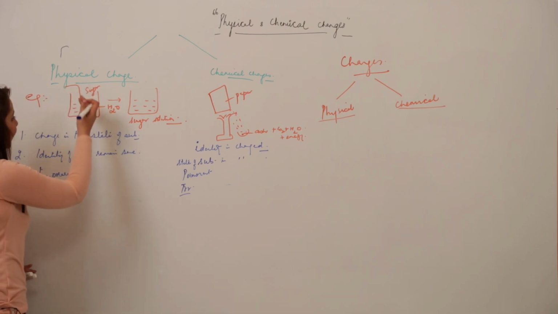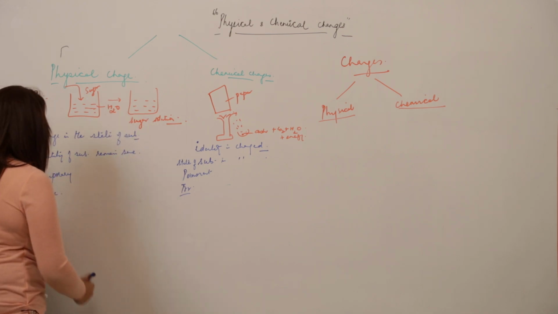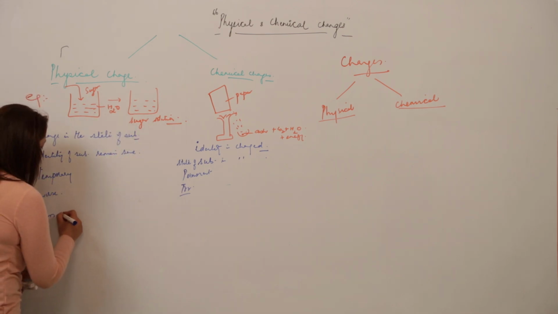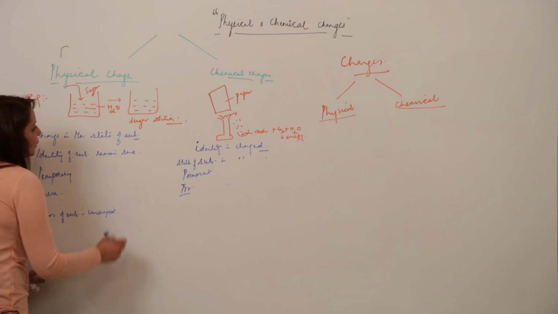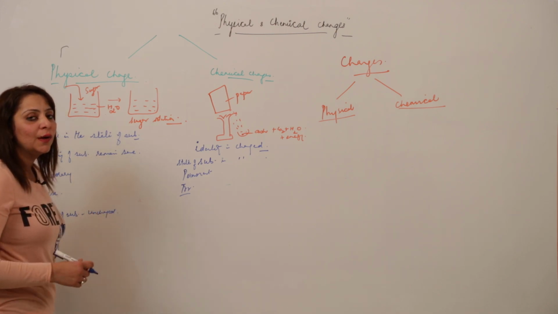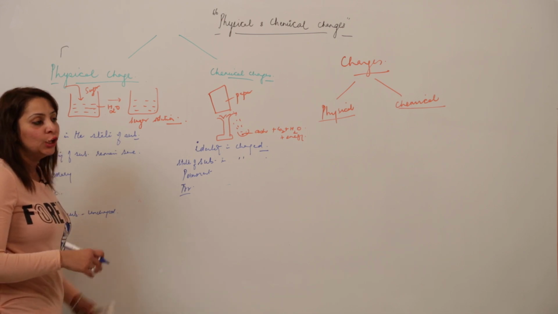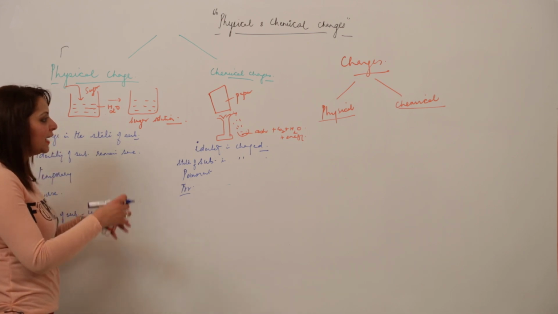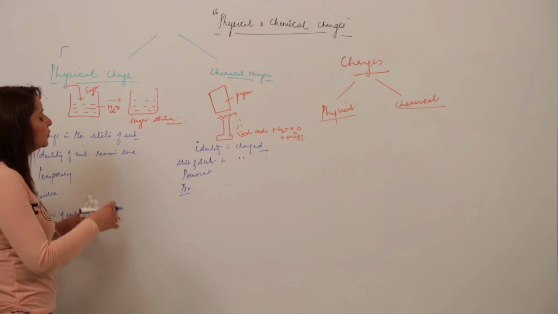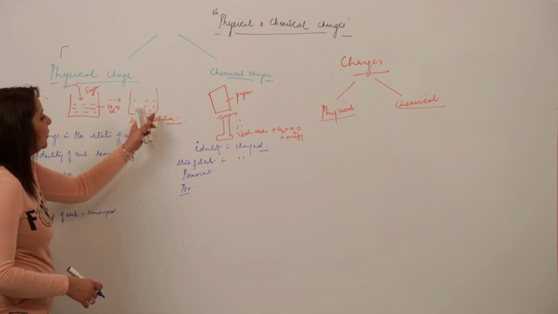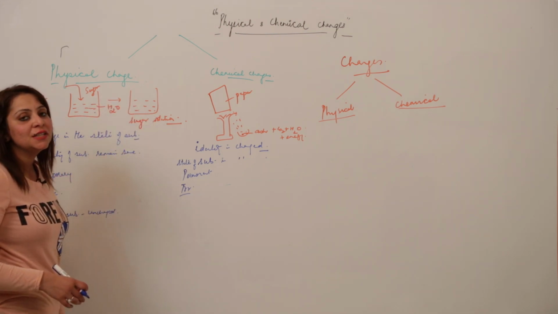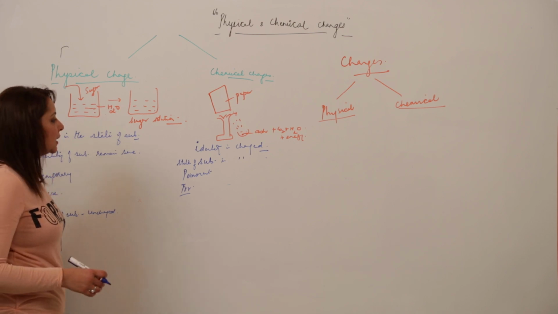Moreover, now I am taking into consideration what is happening to the mass. When we are dissolving sugar into water and getting the sugar solution, the mass of the substance remains unchanged. The amount of water you are taking and the amount of sugar you are adding, when they are just added, the total mass is equal to the total mass when we get the sugar solution. So there is no change in the mass.